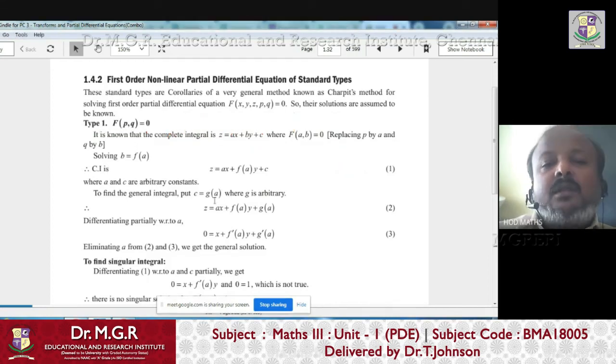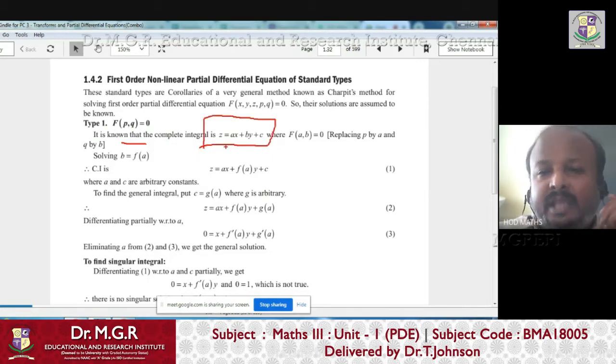Step 1 is, you have to assume that the solution of the PDE may be of the form z equals ax plus by plus c, because it is a linear function. It should be a linear function.